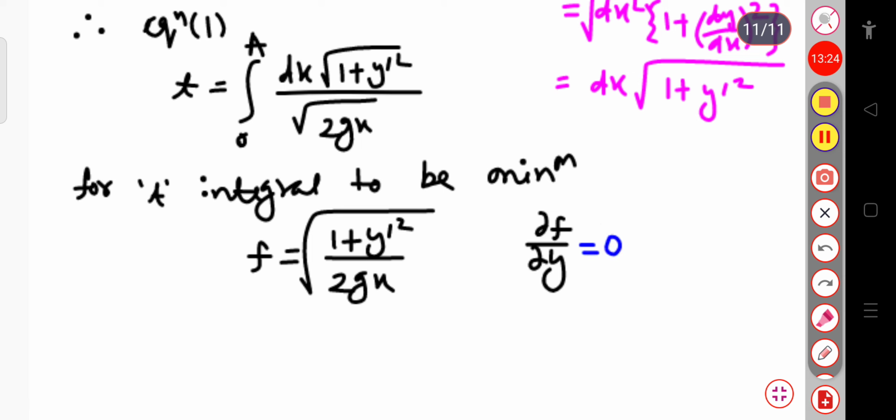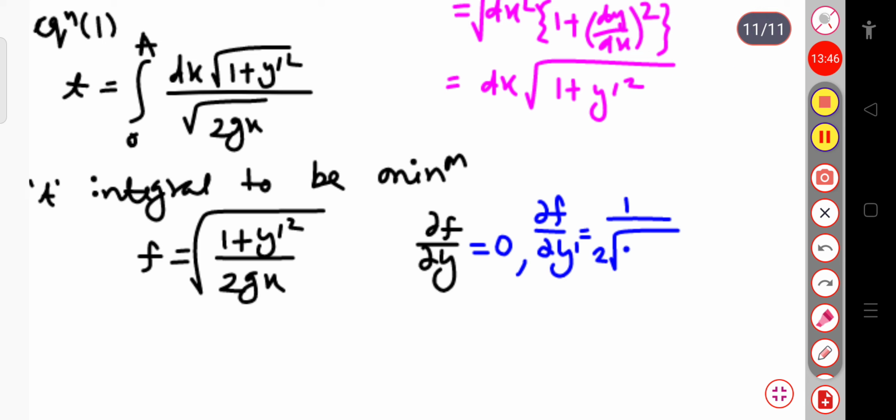Similarly, if I calculate dou f by dou y prime, the 1 by root over 2gx is constant, and the derivative of root over of 1 plus y prime square is 1 by 2 root of 1 plus y prime square, times 2y prime.